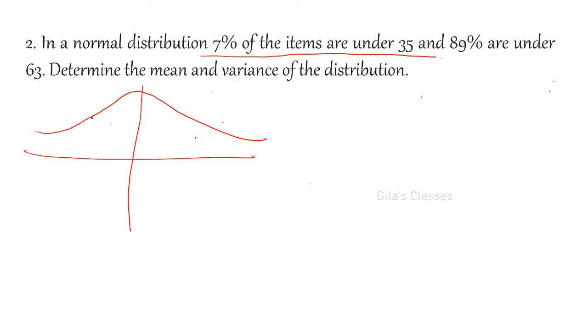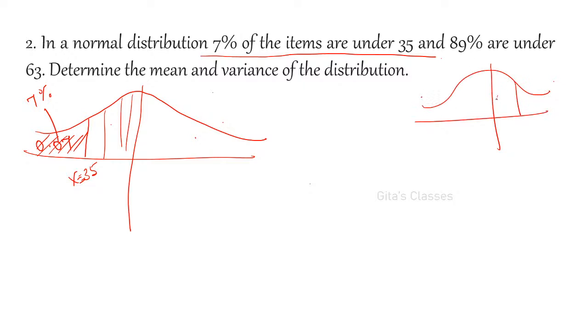Here, because it is 7%, it has to be on the left hand side, so x equals 35 is on this side. 7% under 35 means 0.07. If you want to make use of the table, you always have to express the given regions in terms of z equals 0 to any z value.